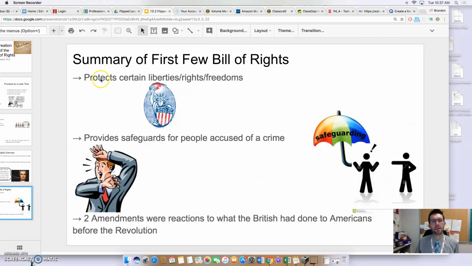Finally, let's take a look at a short summary of what the Bill of Rights actually are. You'll find as we go through the first 10 amendments to our Constitution that there are rights that protect certain liberties and freedoms that all citizens have. Also, some of the amendments provide safeguards for people who are accused of crimes. Finally, there are actually 2 amendments that were reactions to what the British Army had done to American citizens during the American Revolution and before the American Revolution. So these amendments were put in place to ensure that people could protect themselves and that no army could abuse them.